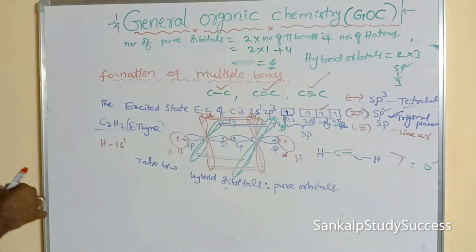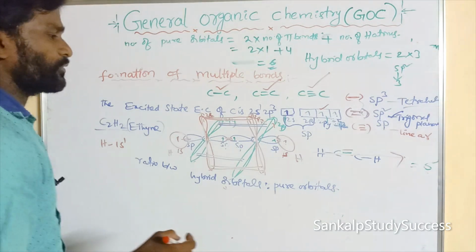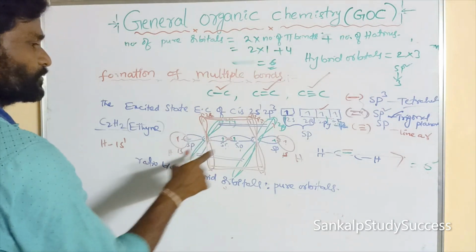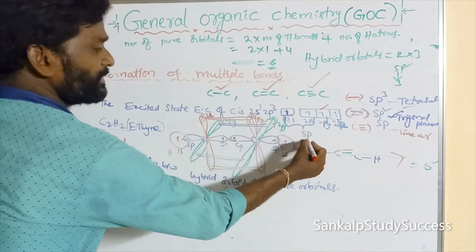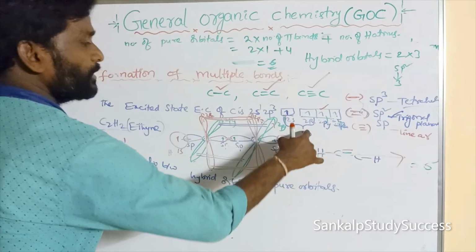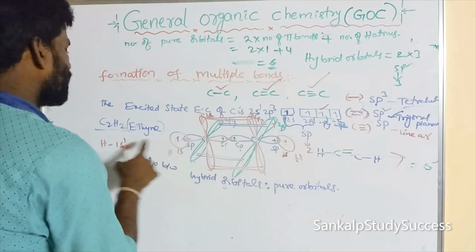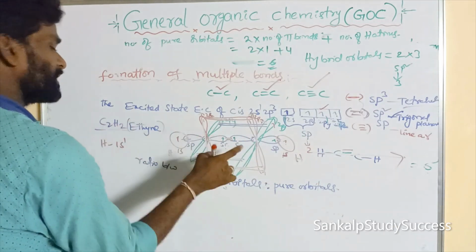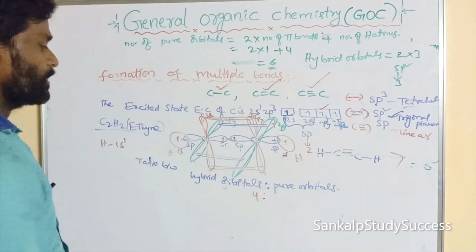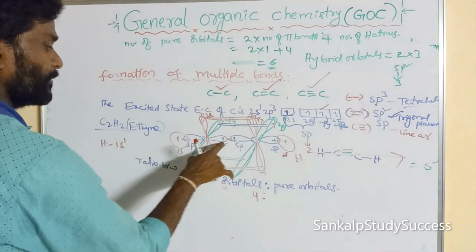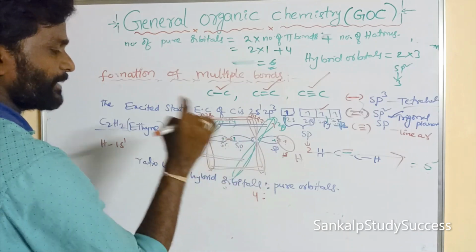Number of hybrid orbitals is equal to how much? 1. So it undergoes which hybridization? sp. So each carbon gives how many? sp means 2. Each carbon gives 2. How many carbons are there? 2. 2 twos are 4. So the number of hybrid orbitals is equal to 4: 1 sp, 2 sp, 3 sp, 4 sp. 4 hybrid orbitals.